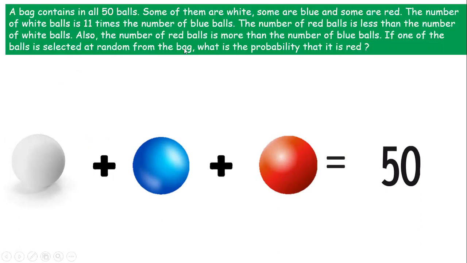The number of white balls is 11 times the number of blue balls. So they're giving information about white balls with respect to blue balls. The number of red balls is less than the number of white balls. Now they're giving information about red balls. In the second statement, they gave us information about white balls. In the next statement, about red balls. And in the next statement, the number of red balls is more than that of the blue balls. Once again for red balls, but no direct relation about blue balls. We'll keep this in mind and we'll start solving the sum.